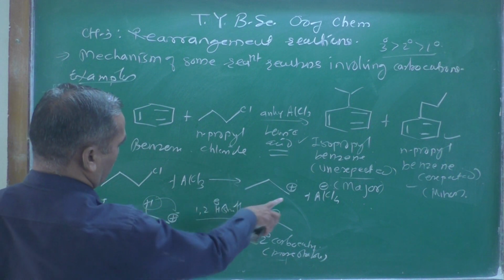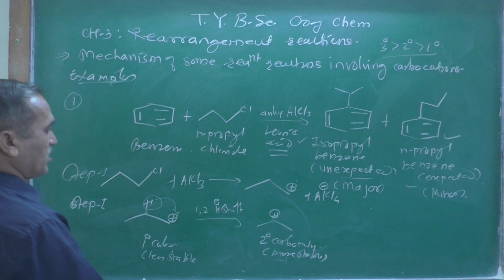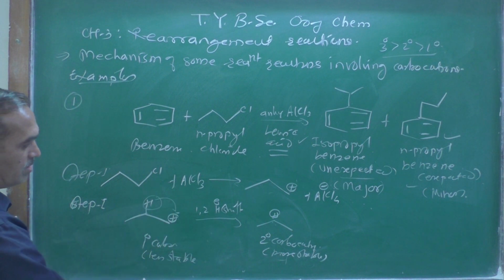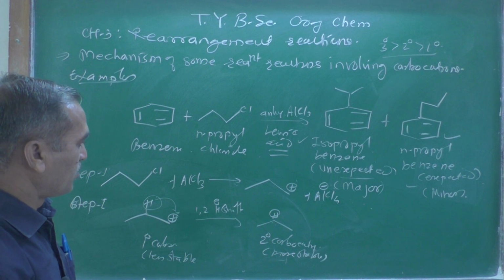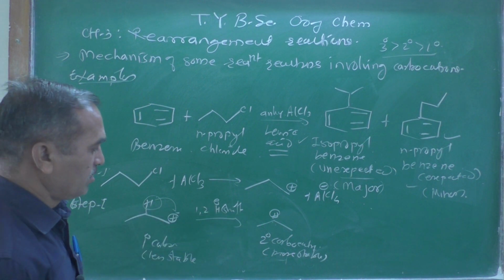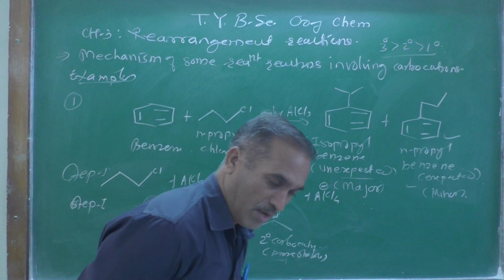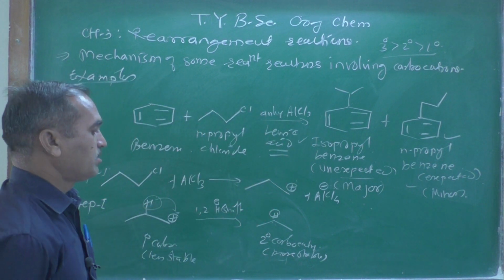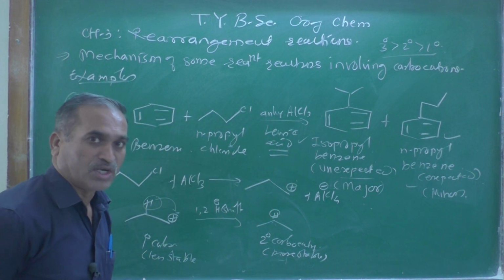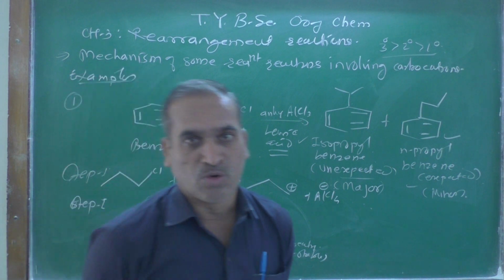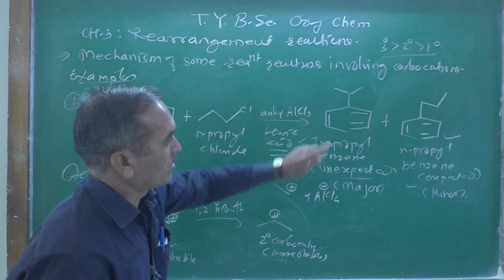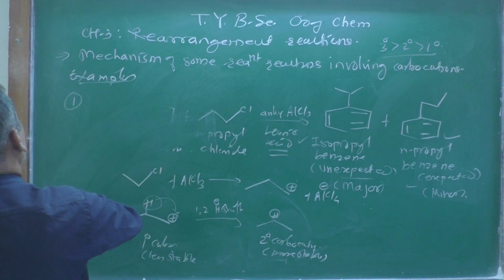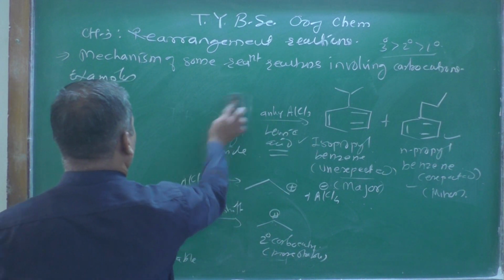That primary carbocation is less stable, and then there is a 1,2 hydride shift, and we are getting, as the driving force behind it, the stability of that secondary carbocation, which is more than the primary. That's why this is happening, and we are getting this product. Now let's see the second example.